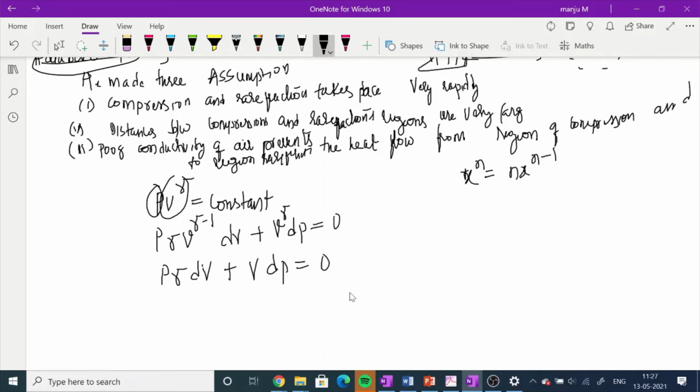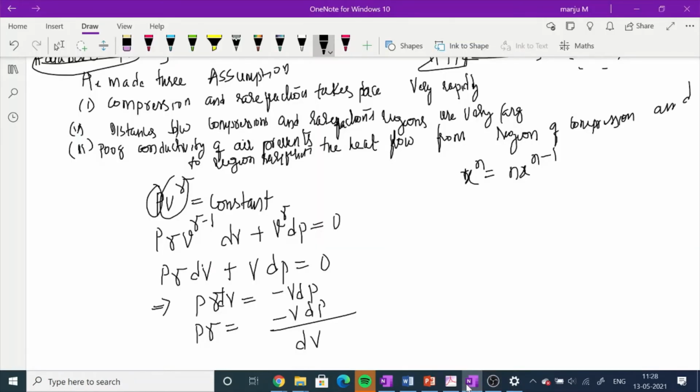Or I can write it as P gamma dV is equal to minus V dP. So P gamma is equal to minus V dP divided by dV.